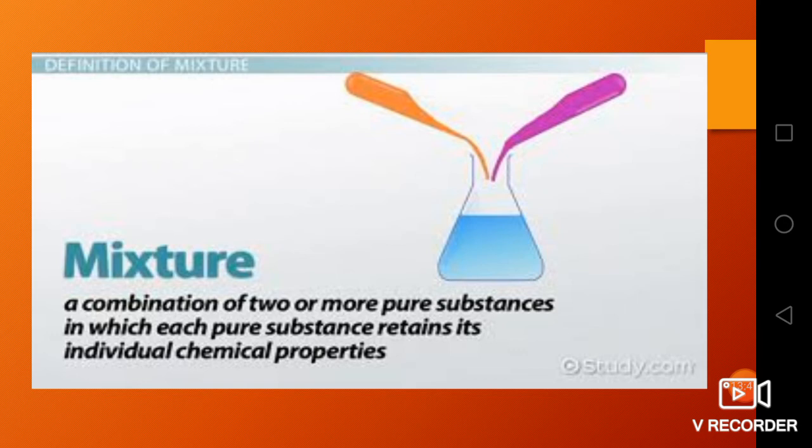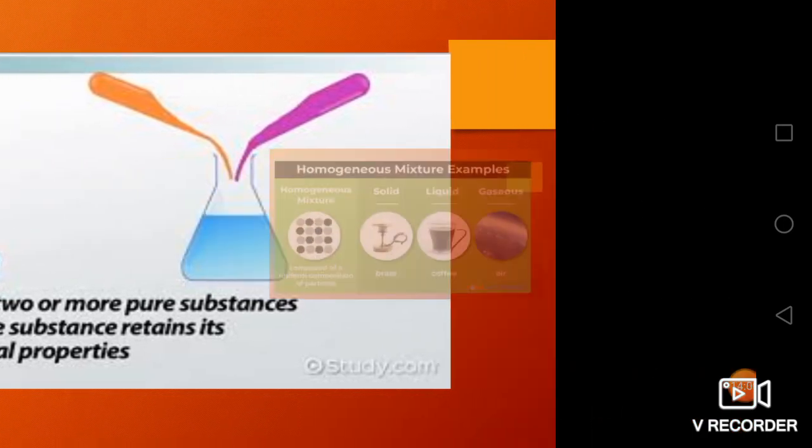So mixture means it is the combination of two or more pure substances in which each pure substance retains its individual chemical property, and these are called components. It is made up of components.